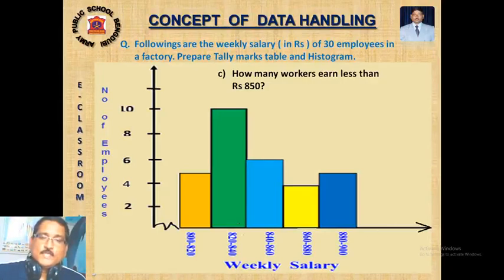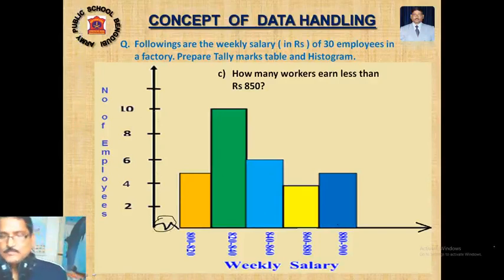Here also you see the kink. Have you noticed? On the x-axis the kink is here, this one. Why? Because the class interval directly starts from 800, not from 0. That's why between 0 and 800 there should be a gap. And this gap is called a kink or jagged line. And the frequency on the vertical line always starts from 0 only, so no kink is there. Clear?